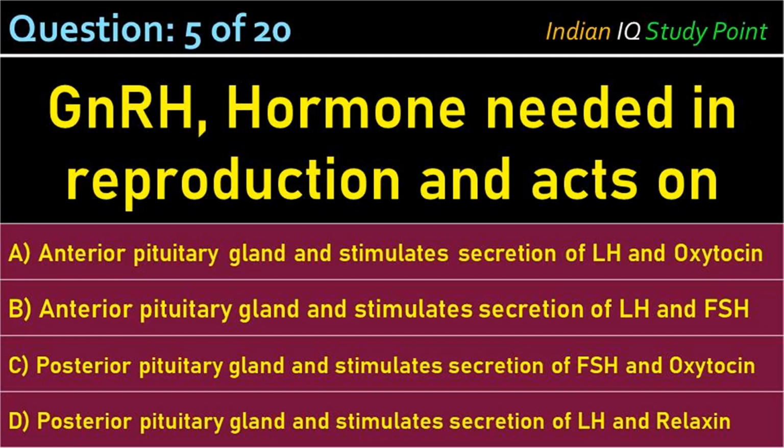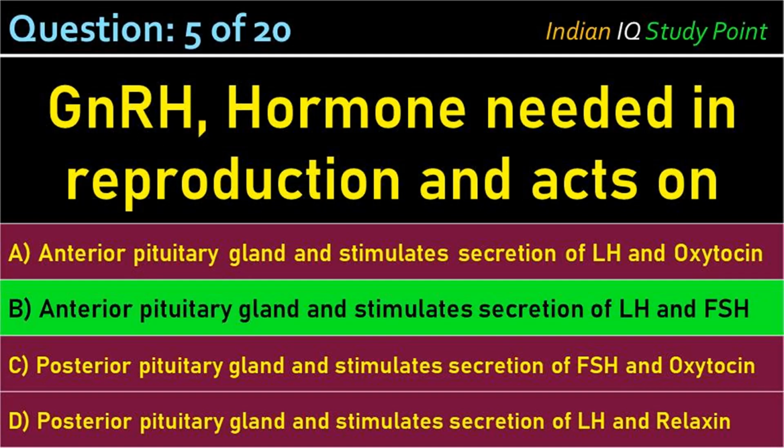Option C, posterior pituitary gland and stimulates secretion of FSH and oxytocin. Option D, posterior pituitary gland and stimulates secretion of LH and relaxin. And the correct answer is option B, anterior pituitary gland and stimulates secretion of LH and FSH.